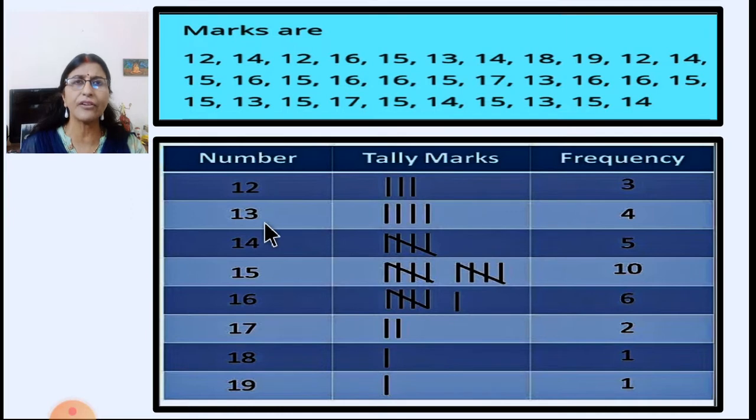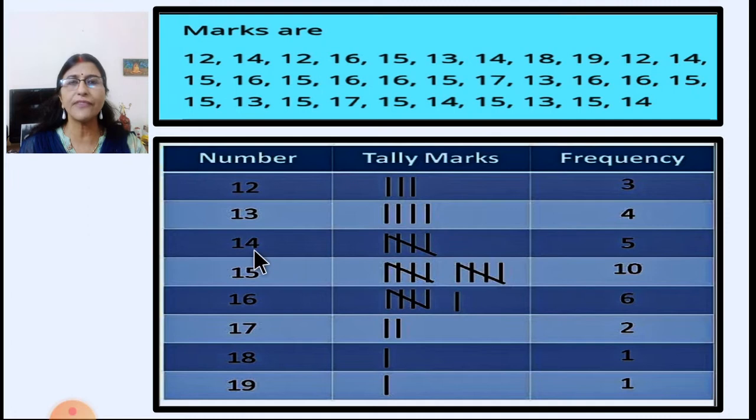In the same way we will find out for 13 also. 13 we will see in the first line. Here 13 is there. Then in the second line also I can see one more 13. And then in the third line 2 times 13 has come. So totally 4 are there. So here the tally marks also will be 4.